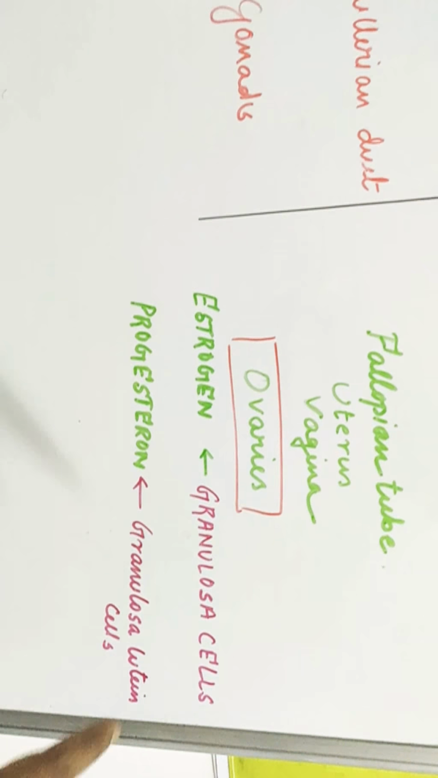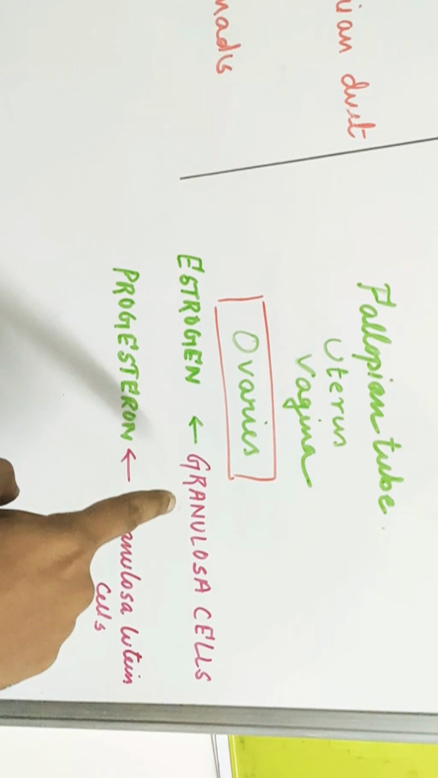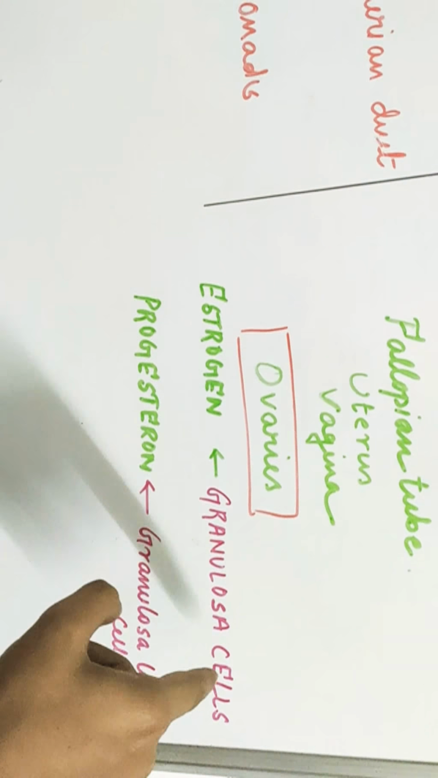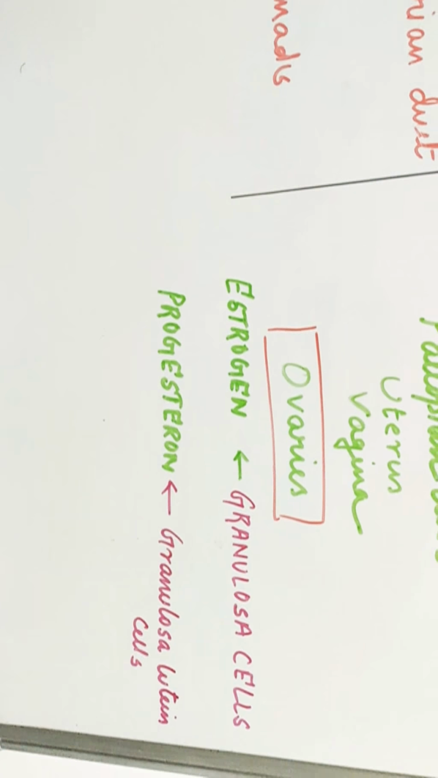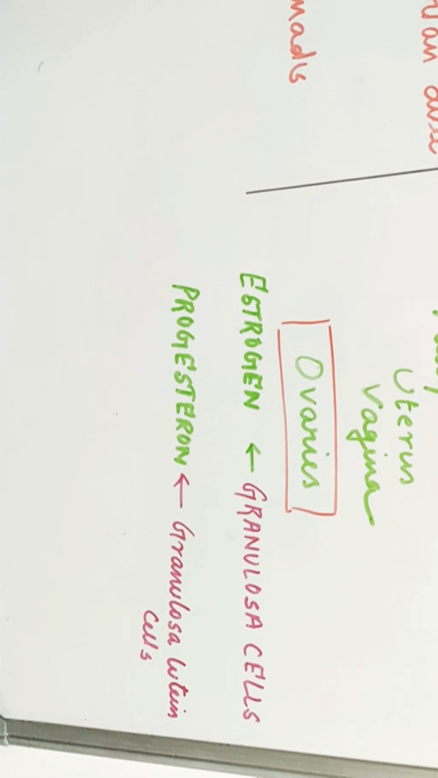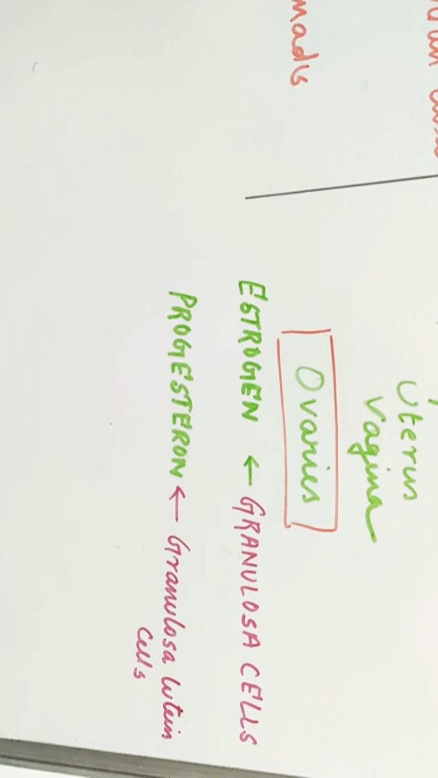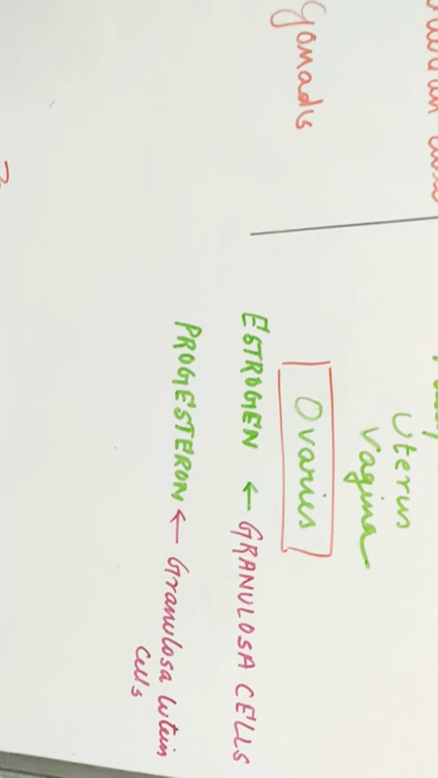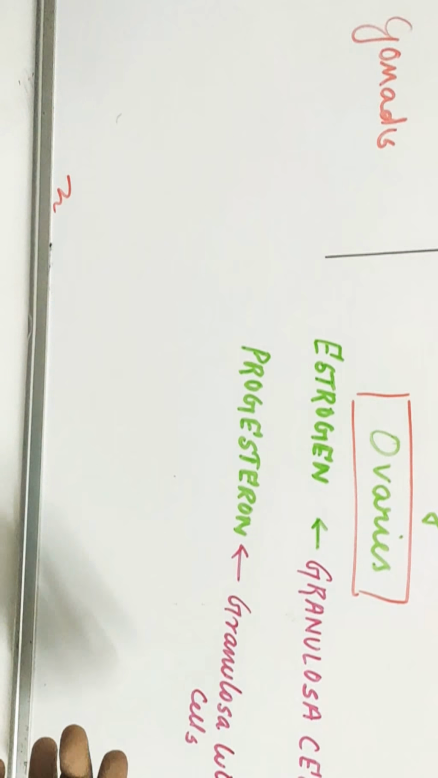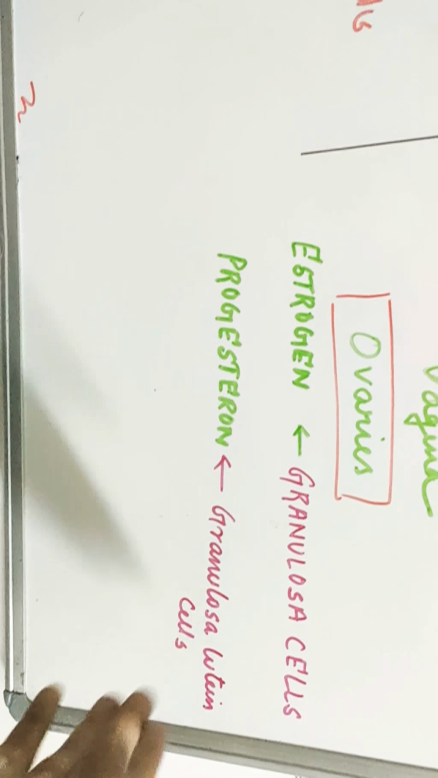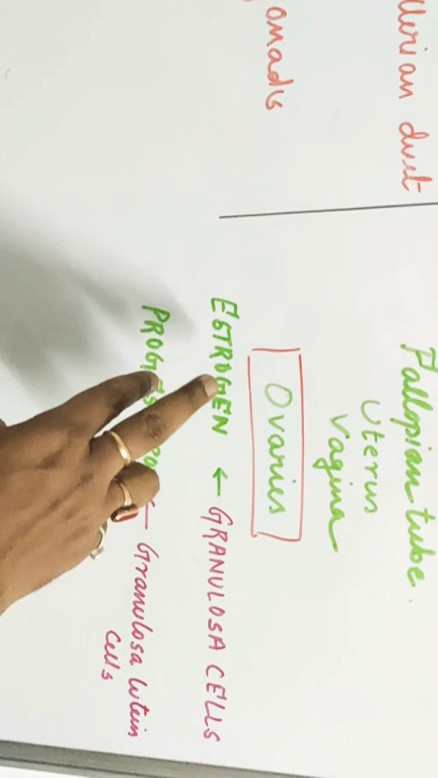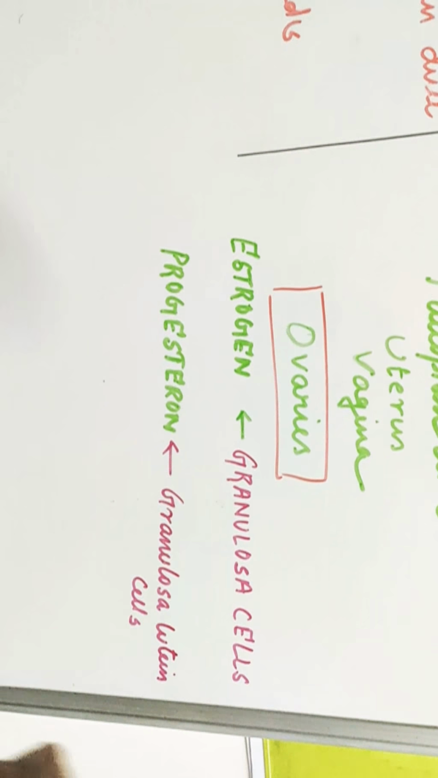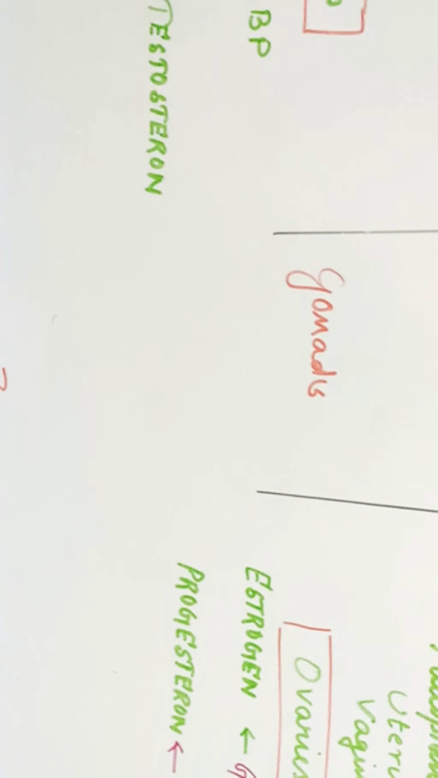Ovaries have one type of particular cell called granulosa cells. These granulosa cells produce estrogen. Later on, when ovulation occurs, the granulosa cells turn into granulosa lutein cells, which produce progesterone. So these two are the sex hormones of the ovaries.